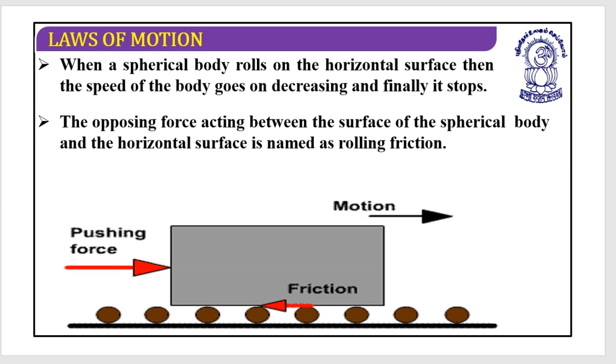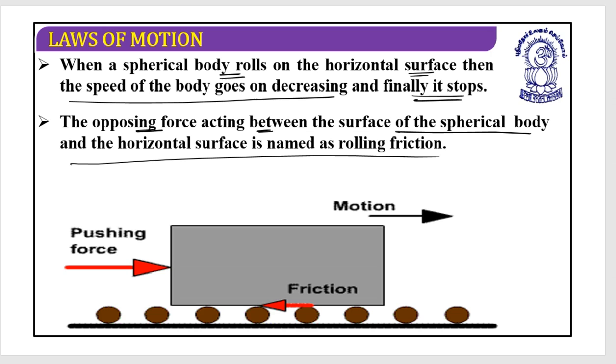Great. So when a spherical body rolls on a horizontal surface, the speed of the body goes on decreasing and finally it stops. The opposing force acting between the surface of the spherical body and the horizontal surface is named rolling friction. Let's suppose these spheres have been kept on the ground, and I apply a pushing force, F external. If this slides over the surface, this is the direction of motion and this is the direction of friction. It is always in the opposite direction.